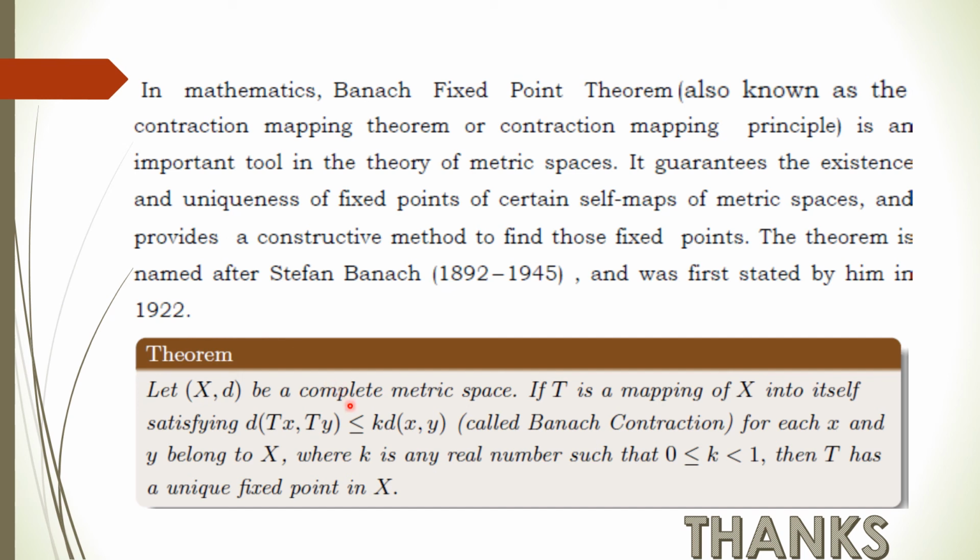He proved that whenever we have a complete metric space and a contraction mapping defined on this complete metric space, then T always has a fixed point. Moreover, this fixed point is unique.